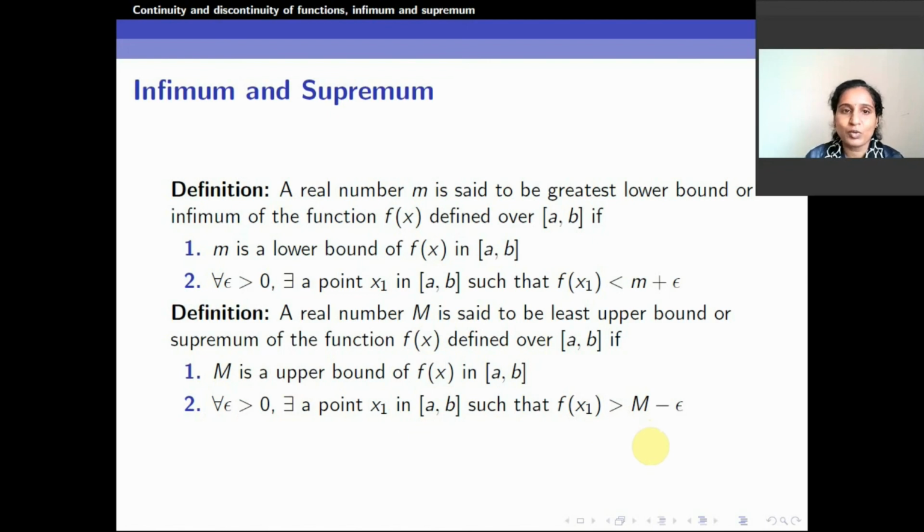Hope you have understood what is infimum and supremum. That completes boundedness for us. You can go through some arbitrary functions and try to identify whether the functions are bounded. If they are bounded, then what is the infimum and what is the supremum.